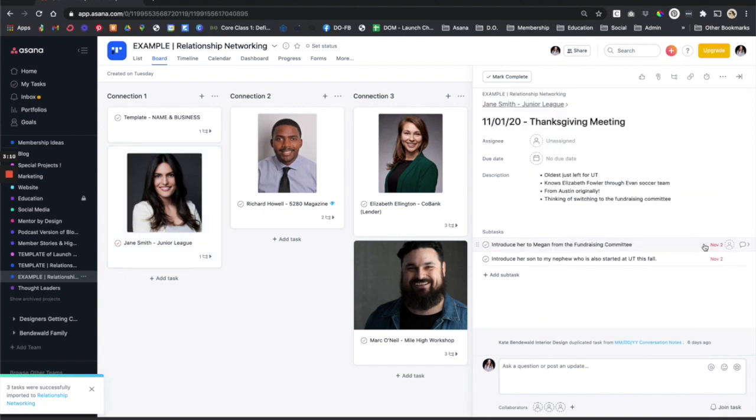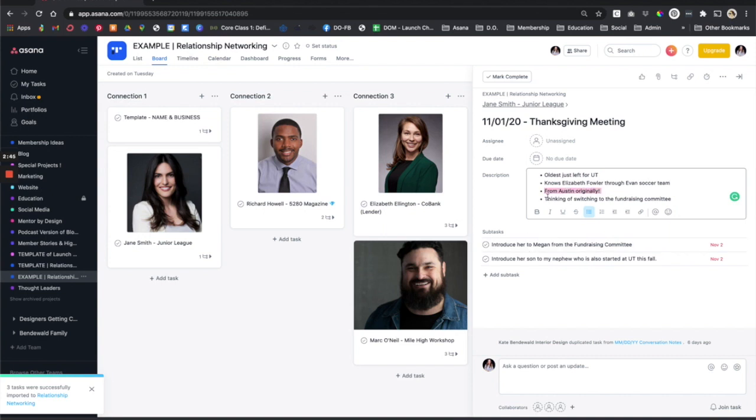If I click on the details here, I'll include a couple of notes about the conversation that we had. So in this case, her oldest son just left for UT. I want to introduce her to my nephew, who is also just starting at UT this fall. So here I'm going to create a task for myself with a due date. Any other relevant information: we're both originally from Austin, so that's something that we have in common.